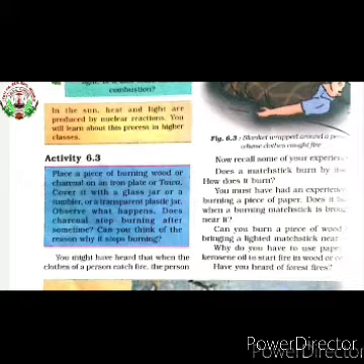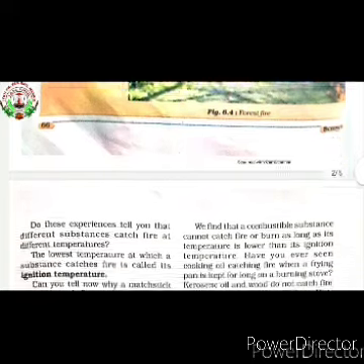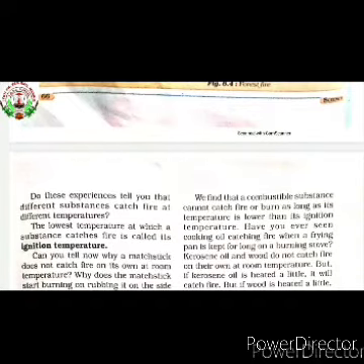Now we will move to the next topic, that is ignition temperature. What is ignition temperature? A substance that catches fire very easily is said to have a low ignition temperature, or kindling temperature. They are called inflammable materials. The lowest temperature at which a substance catches fire is called its ignition temperature.